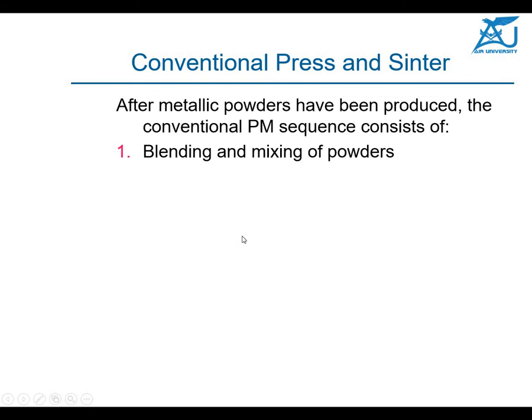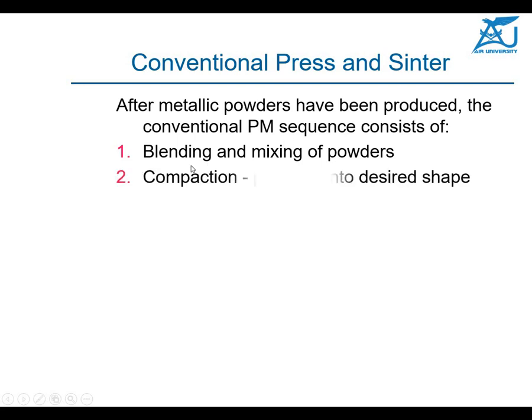Conventional press and sinter methods are also used, but in that case, first of all, we have to blend and mix the powder. The conventional powder metallurgy sequence consists of blending and mixing.